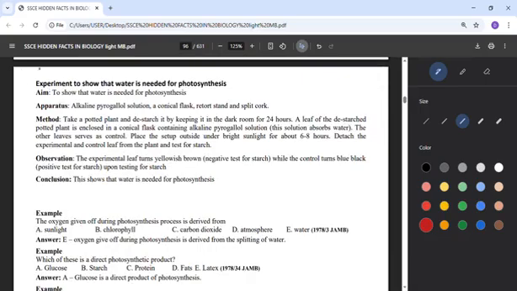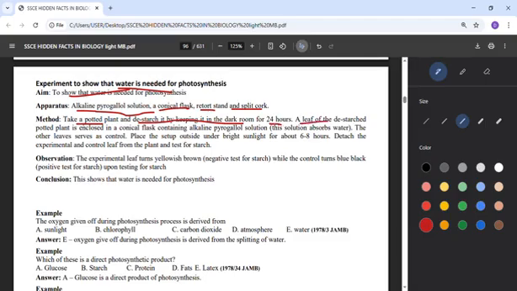There's another experiment that shows that water is needed for photosynthesis. To show that water is needed, get an alkaline pyrogallol solution, a conical flask, a retort stand, and a split cork. Take a potted plant and destarch it, that means take starch away from it, by keeping it in a dark room for 24 hours.